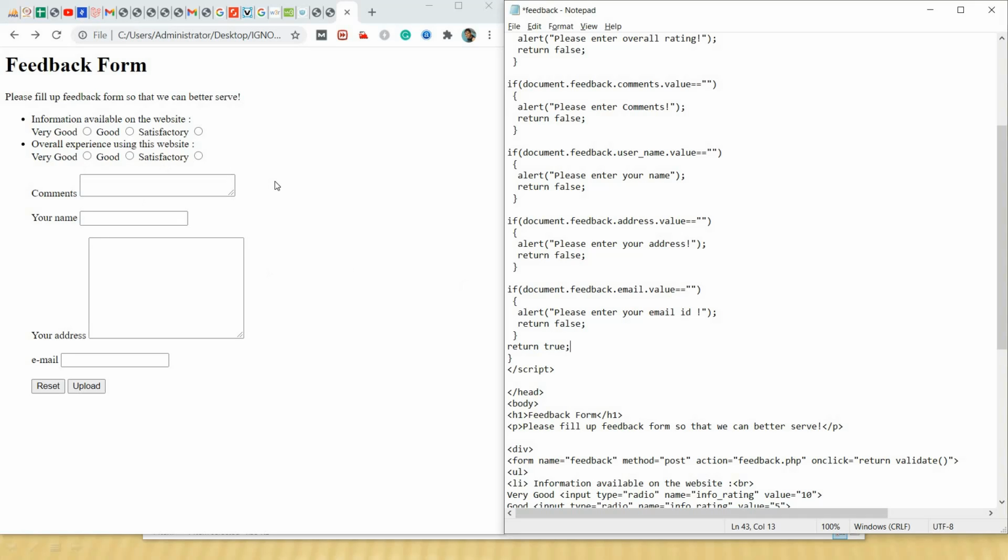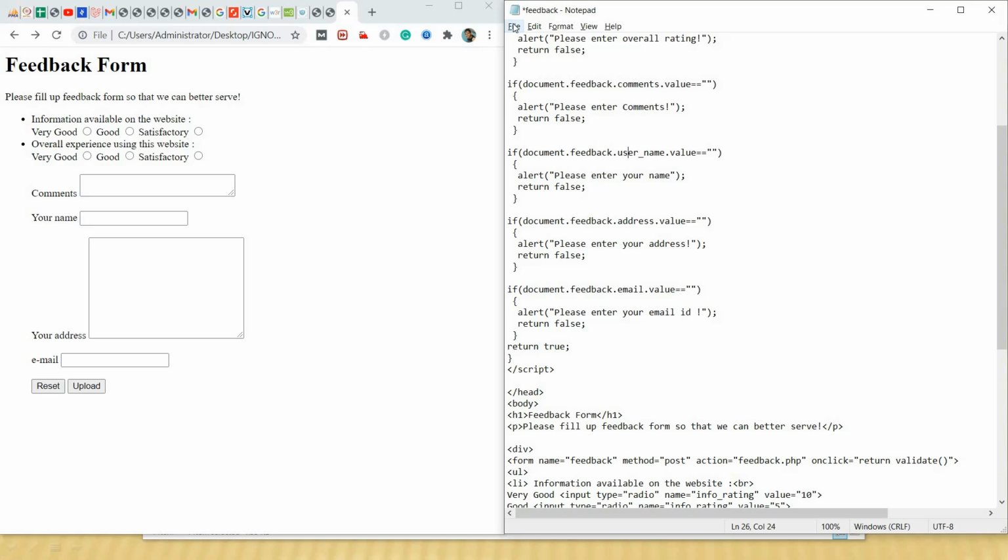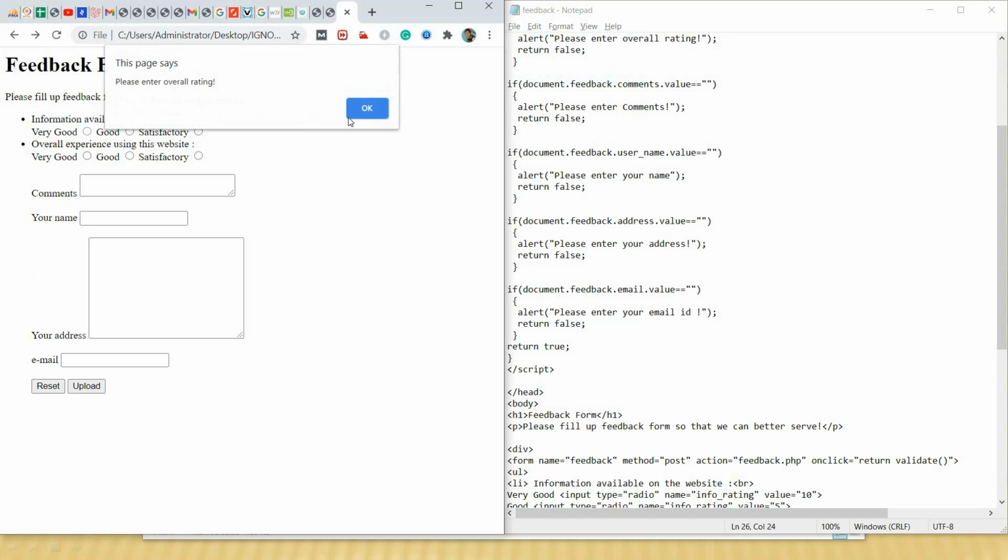For this, let's check. First of all I am refreshing this page, and let me save also. Once I have saved it, I have refreshed it. Now let's fill up.